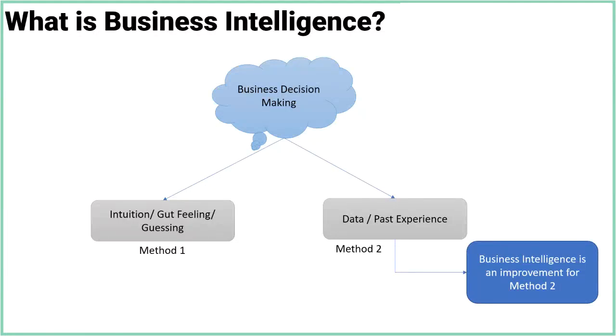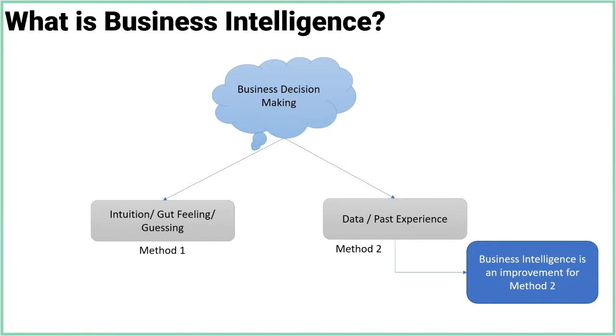But as the years have evolved, we are able to get data, and we have experience of what has happened in the past, and using that data and past experience we can make informed decisions. Business intelligence is essentially improving this method, where you don't just rely on guesswork to make a decision, but use the data and all the past experiences to make informed decisions. That's the diagrammatic way.